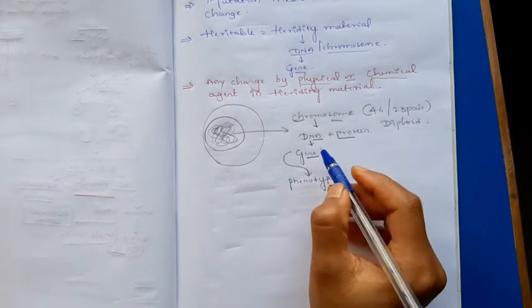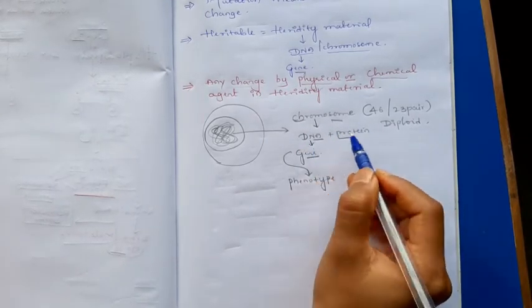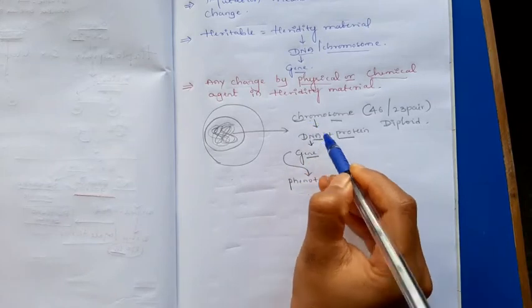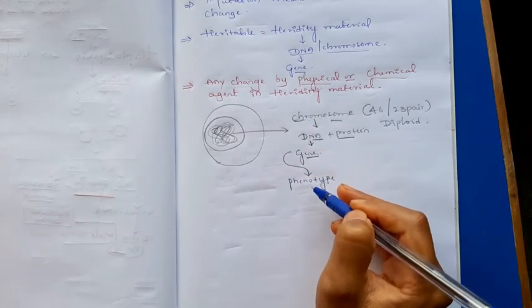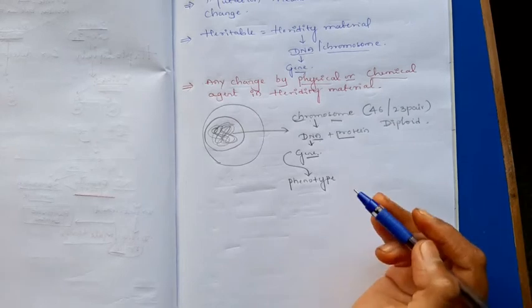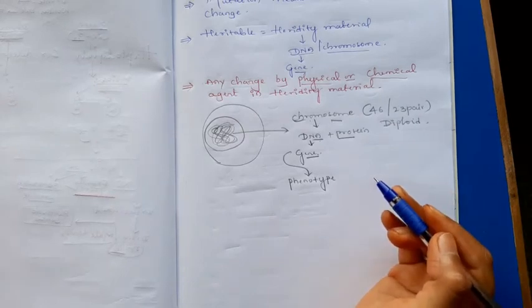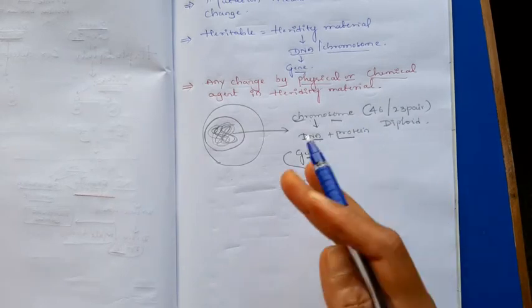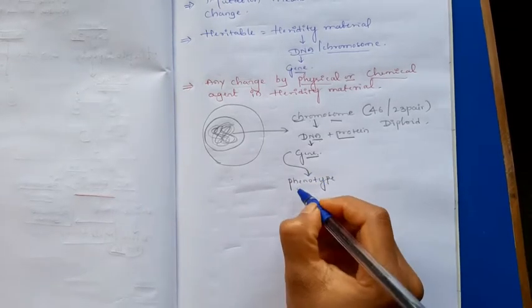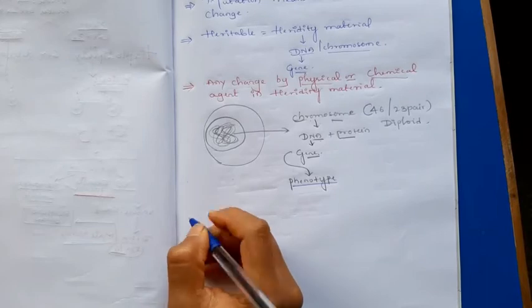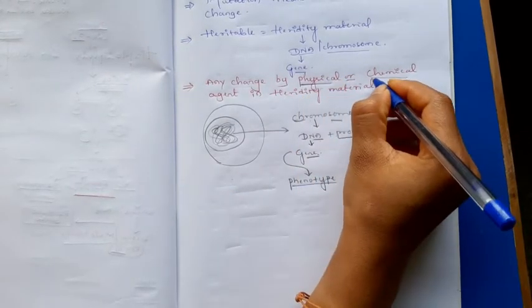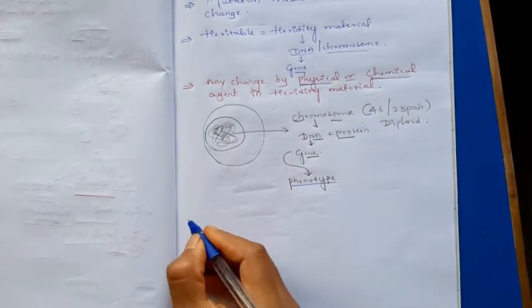Okay. If any change in the genotype, or we can say any change in the chromosome, DNA or the genes, it affects the phenotype. Mutation is a sudden heritable change which we can see in the phenotype. The mutation is caused by physical or chemical agents.